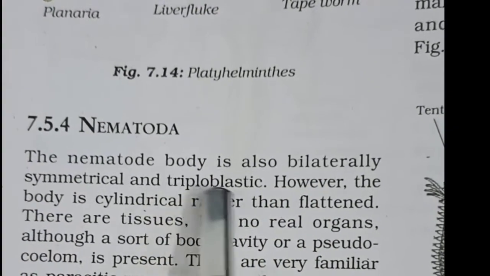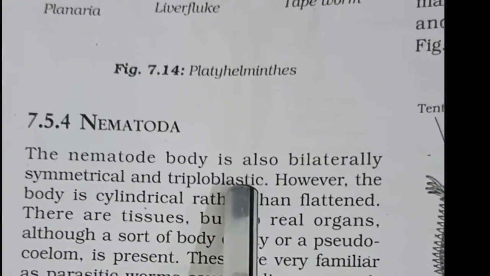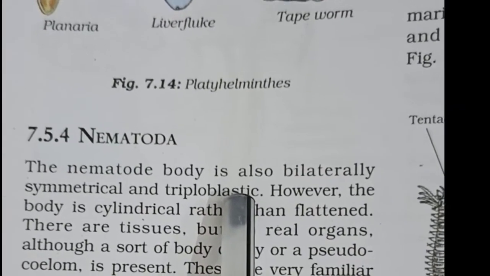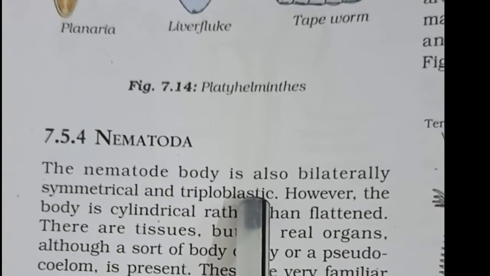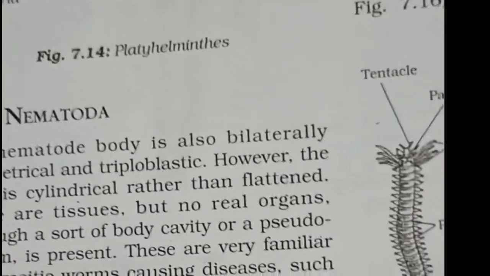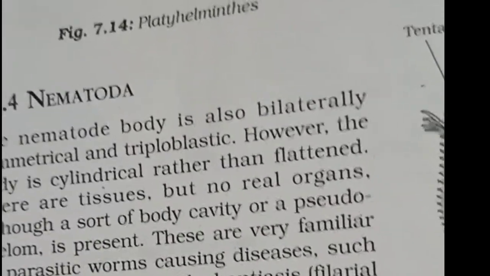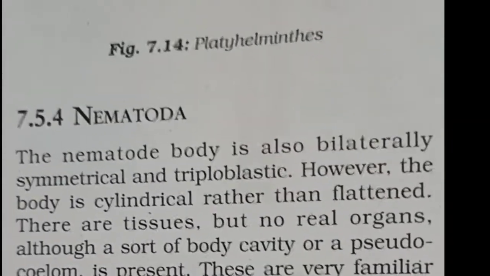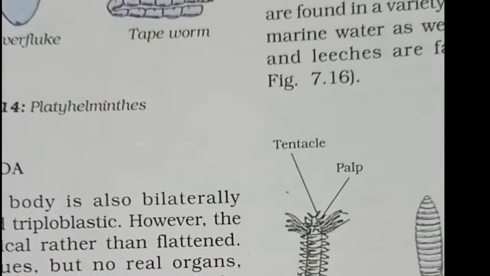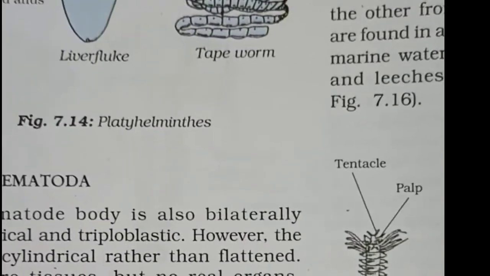And triploblastic means organisms which have three germ layers.